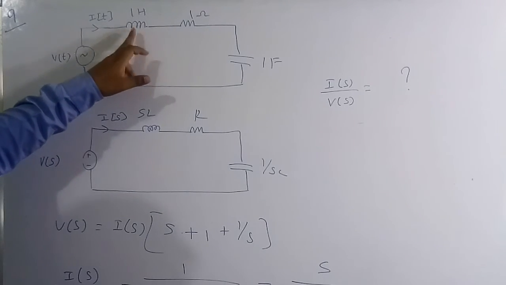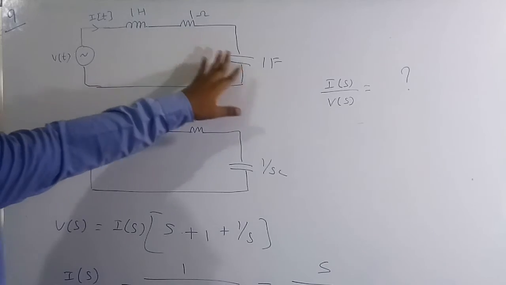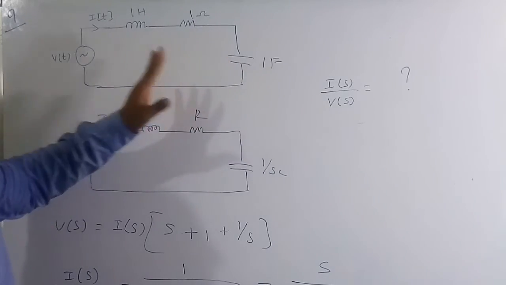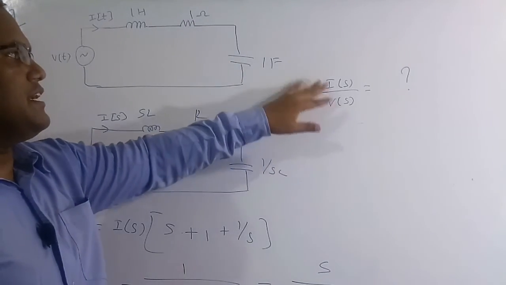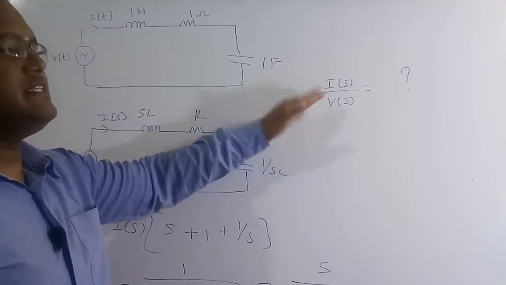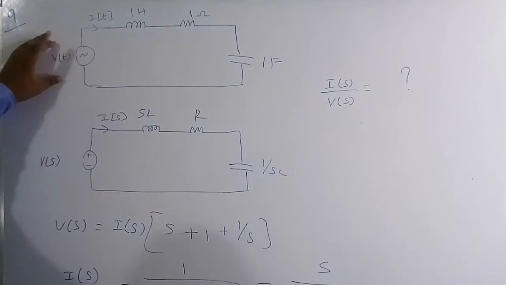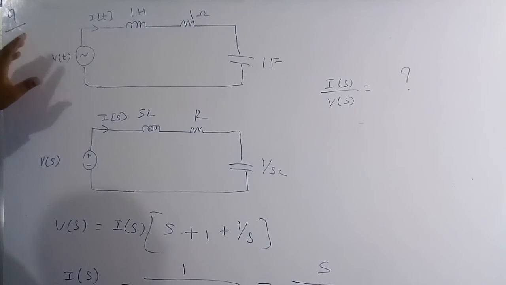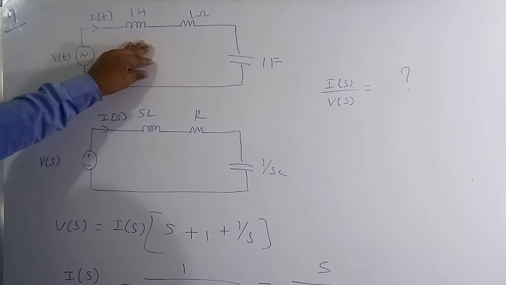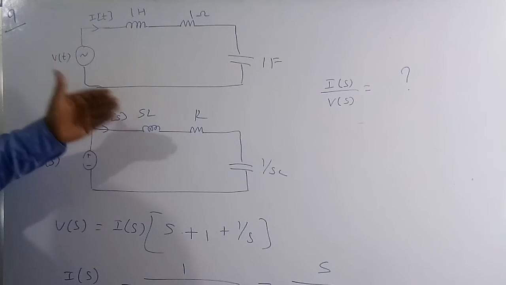The inductor value is 1 Henry, the resistor value is 1 ohm, and the capacitor is 1 farad. Based on this, we have to find the ratio of I of s by V of s in the Laplace transform. In the Laplace domain, we have to figure out the ratio. This is an electrical circuit in the time domain, so I want to convert it into the Laplace domain.